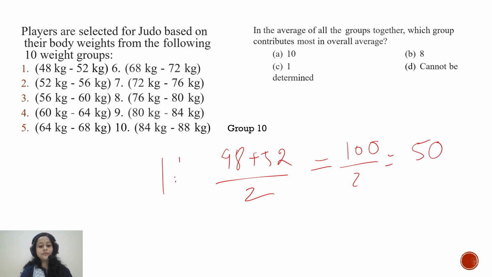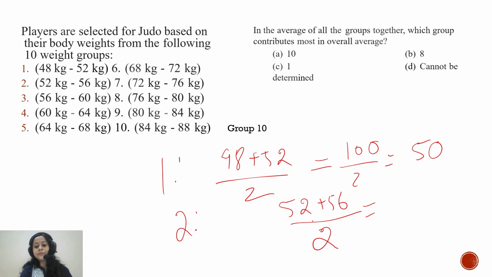For the first group. For the second group, it is 52 plus 56, because the midpoint will give you the average, 108 by 2, which is 54.